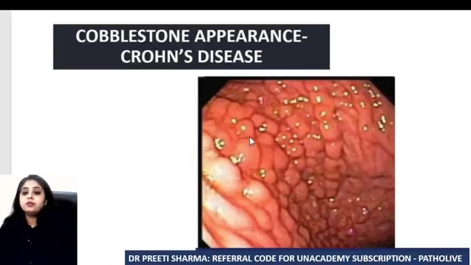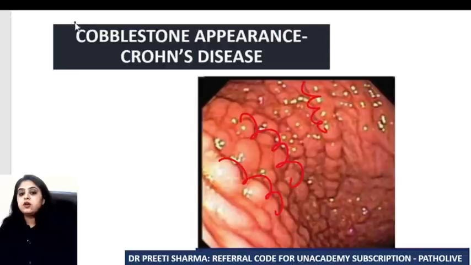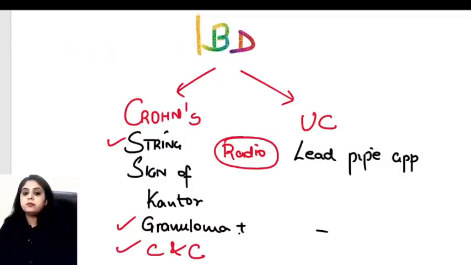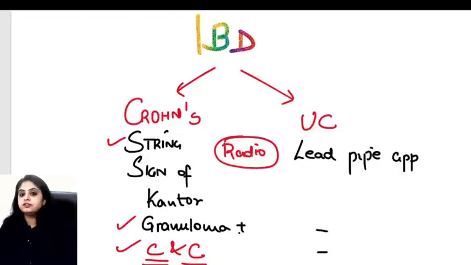And another C is when you look at the inside aspect. The inner aspect also shows you this appearance, and this is known as the cobblestone appearance. So please remember, Crohn's disease shows us C and C, creeping fat and cobblestone appearance. Well, having done with these, obviously these are not very prominent features of ulcerative colitis, so we would not be seeing them under those for obvious reasons.